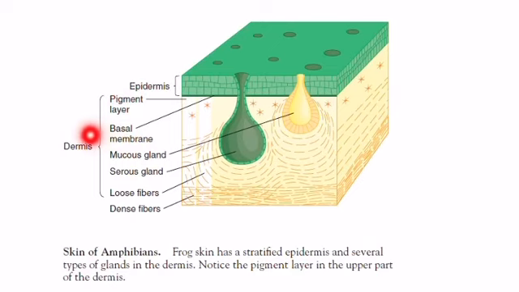Like you see here, basal. These are mucus gland, serous gland. And notice the pigment layer in the upper part of the dermis. Here this is the pigment layer, and it gives color to the amphibians. Like the frog is of green color, so this pigment layer gives green color to the skin.